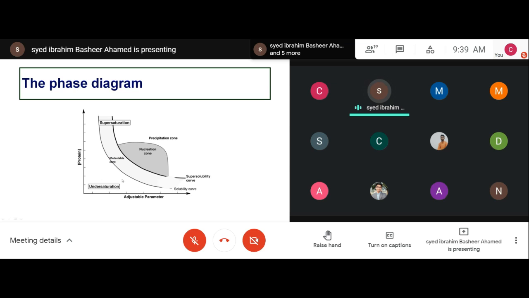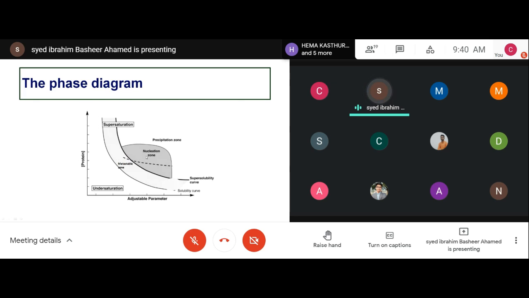You see here it is under the undersaturation condition. So here nothing will happen, the protein will be just soluble. It is not going to precipitate or crystallize, because saturation is not achieved. So nothing will happen. Here you have the metastable zone, the supersaturation point, where supersaturation begins, and then you have the nucleation zone. So most probably you will have the crystals around this area.